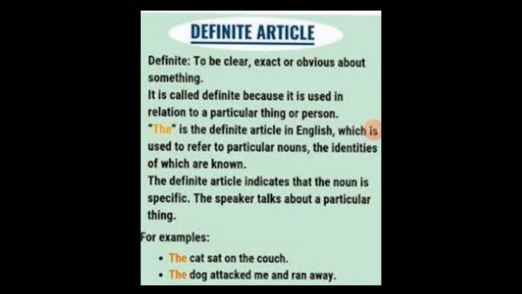For example, the cat sat on the couch. So here we are not talking about some other cats or any other cat. We are talking about that specific and special cat which is sitting on the couch. The dog attacked me and ran away. The particular dog that attacked me. So we are talking about that particular and specific dog. That's why we have used the definite article "the". So "the" is used whenever we are going to talk about anything, a person or some event which is specific, special or particular, not the common one.